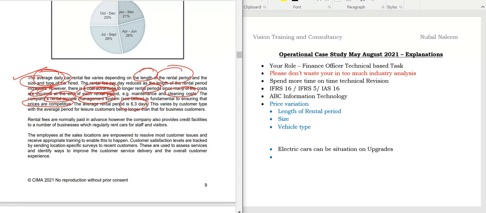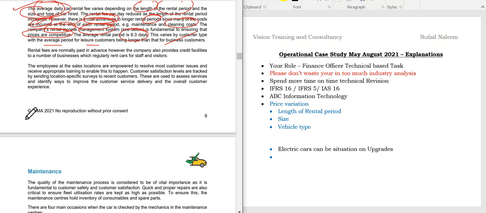Just remember that, students. They are saying it varies by customer type, with a shorter average period for leisure customers and longer for others. So they have given the breakdown as well. The rental fees are normally paid in advance, because that's how the industry works. You can't pay on credit. However, the company also provides credit facilities to a number of businesses which regularly rent cars, so they maintain a good corporate relationship.